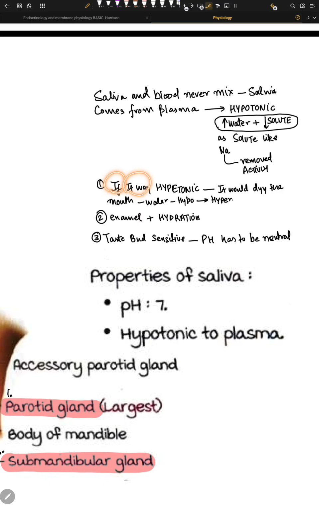Because if it was hypertonic, that is, if the number of sodium particles was higher in saliva, it would dry the mouth really quickly. Imagine you have hypertonic saliva: a lot of water from the extracellular space in the buccal cavity would just rush out of the extracellular space into our mouth. Imagine you eat something really salty, what happens is that you get a dry mouth after that, right?